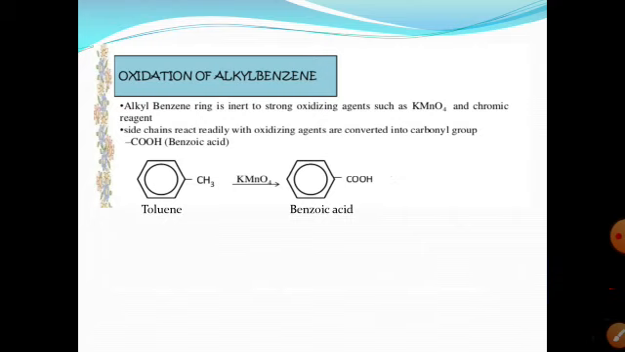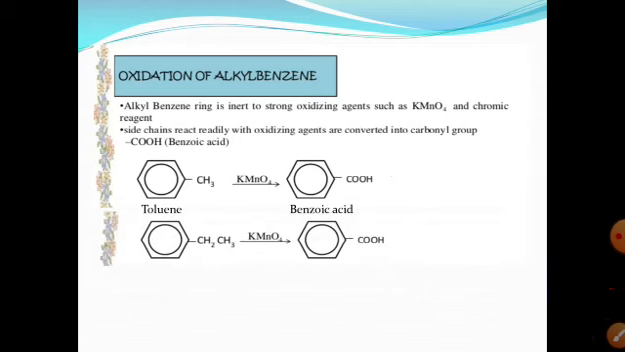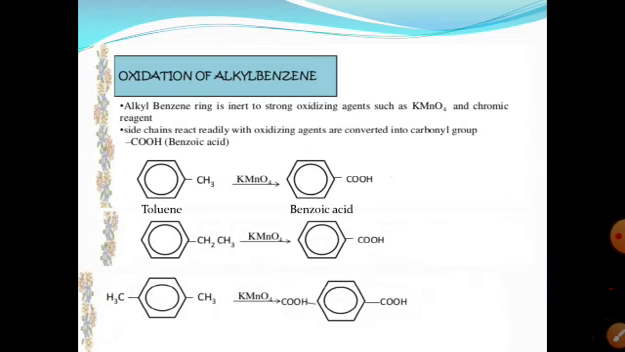If a CH3 group is present, that is toluene, it is converted into benzoic acid. If an ethyl group is present, in the presence of KMnO4, it is also converted into benzoic acid.